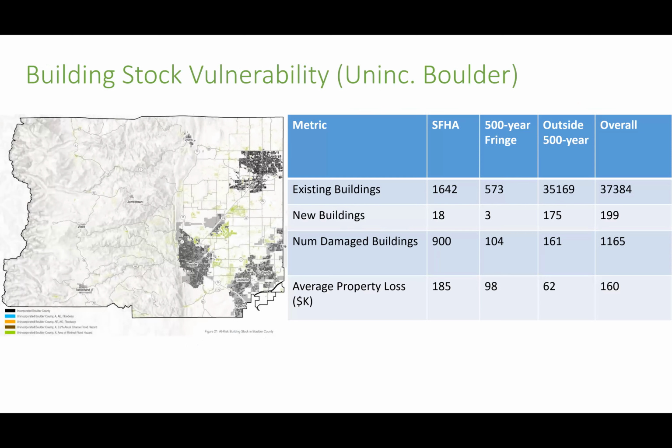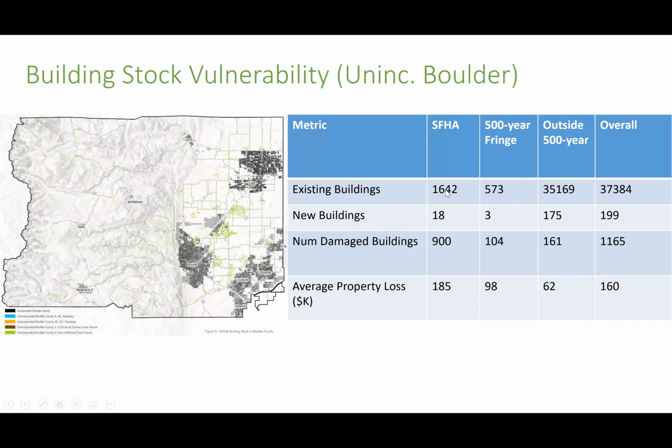Some of the results we found, here's the SFHA. This is the floodplain, and the 500-year fringe is the section of floodplain that is less likely to be flooded, but in the future might be flooded because storms are getting larger. And then the outside of the 500-year, this is the area that's presumed to be at low risk, but we found through our pluvial flooding that maybe that's not true.